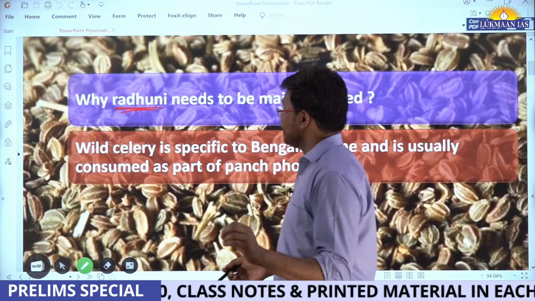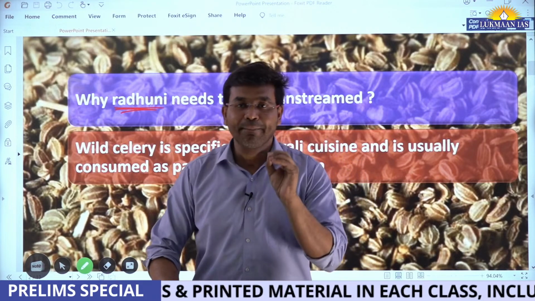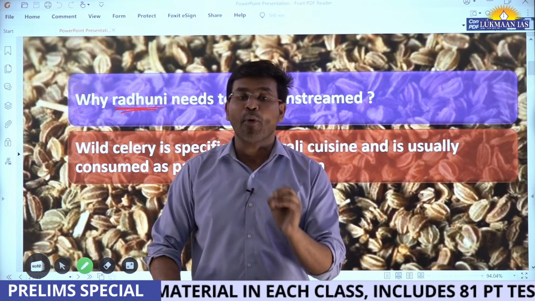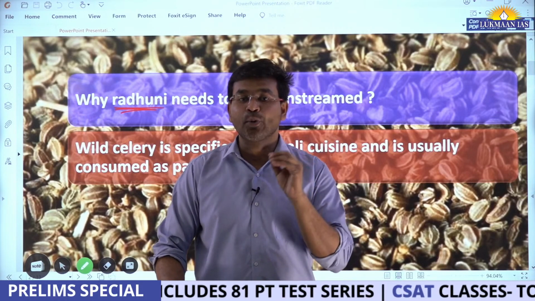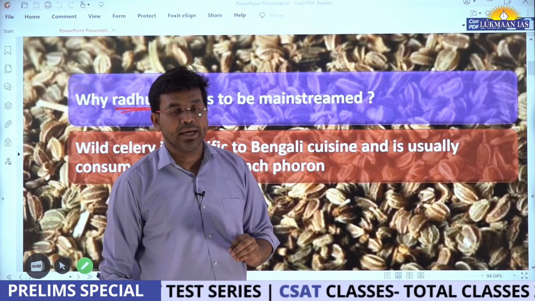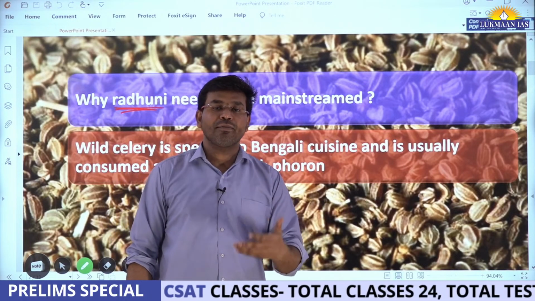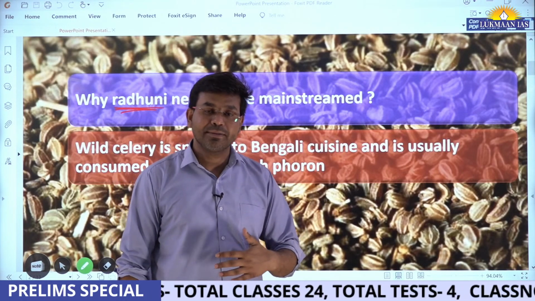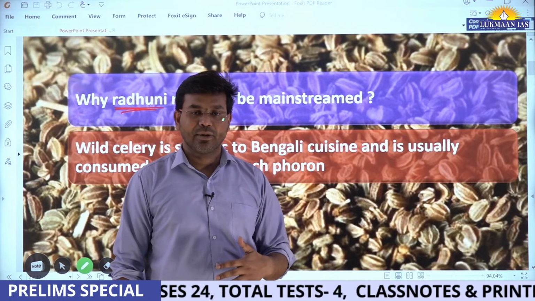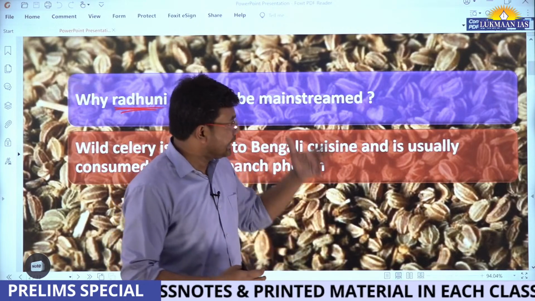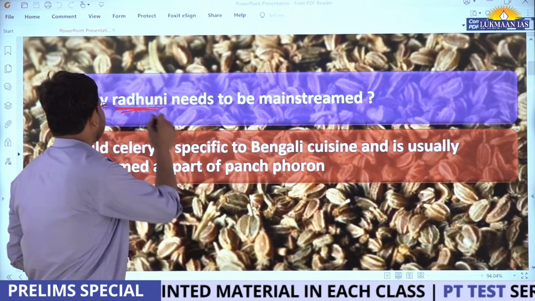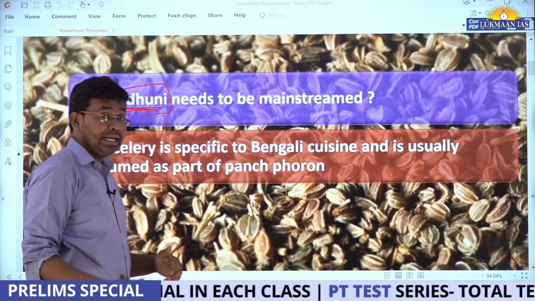But these Radhuni seeds have been identified as having important characteristics that are beneficial for human beings, for the treatment of the gut. Gut means it helps us in digestion. If we are eating some food, we need to digest that food, and Radhuni seeds help us in digestion.